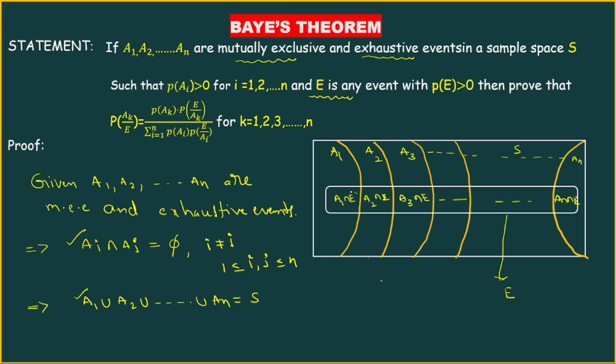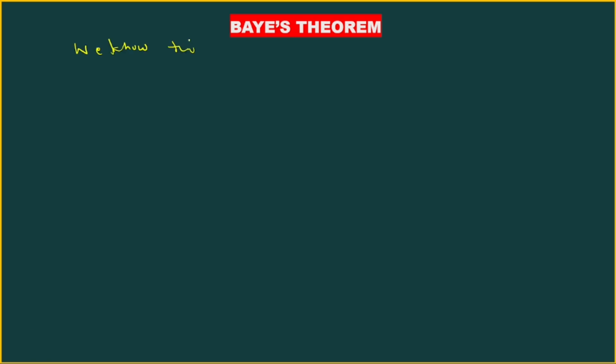There is no intersection between any two. So A1 intersection E, A2 intersection E, and so on, An intersection E are mutually exclusive events.